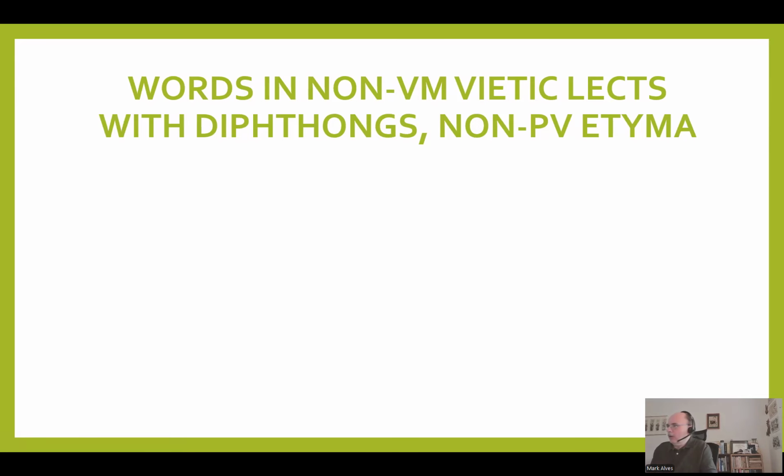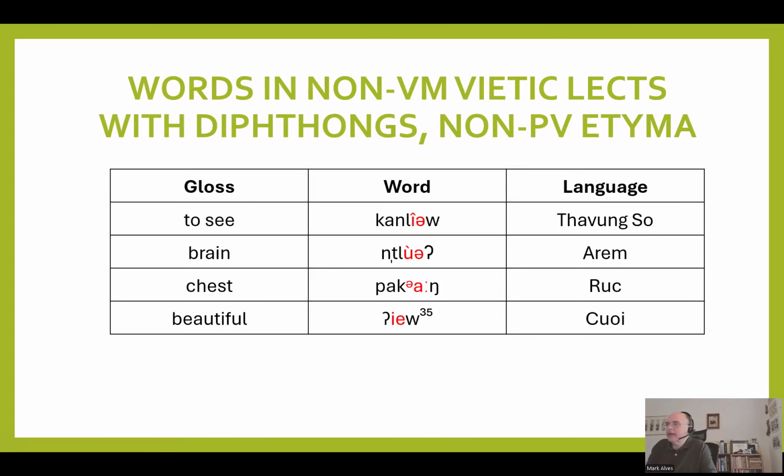Now there are words in the non-Vietnamese Vietic lex with diphthongs, but almost all are not Proto-Vietic etyma. So in these examples here from these conservative Vietic languages, all of these have diphthongs, but as far as I can tell, none of these are Proto-Vietic native words. I don't know if they might have been borrowed from something else, but I don't think they have been.